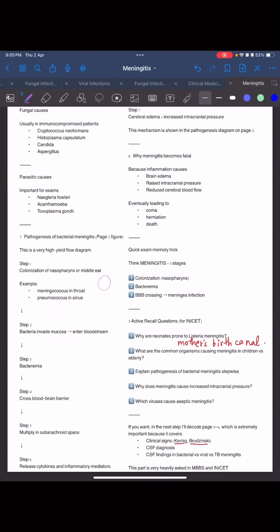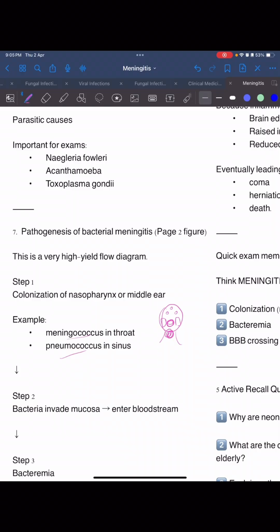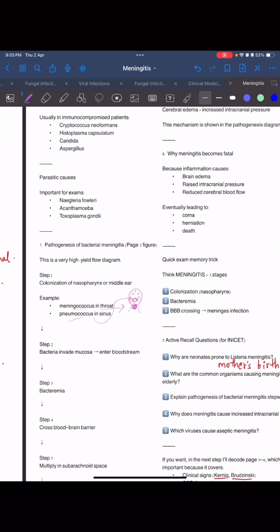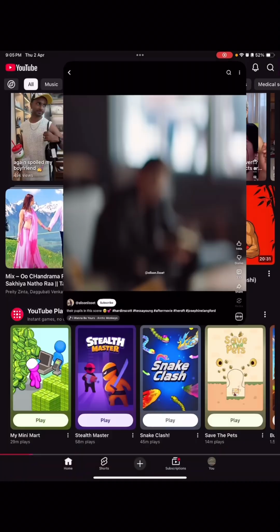So let us imagine that this is a particular human being and he has a throat here and he has sinuses here, like maxillary sinus and all those sinuses. So meningococcus in the throat, your throat, okay? Meningococcus in the throat and pneumococcus in the sinus. Then what will happen? The bacteria will invade the mucosa and enter the bloodstream. Then there will be bacteremia. It will cross the blood-brain barrier. Let us now see the blood-brain barrier video.